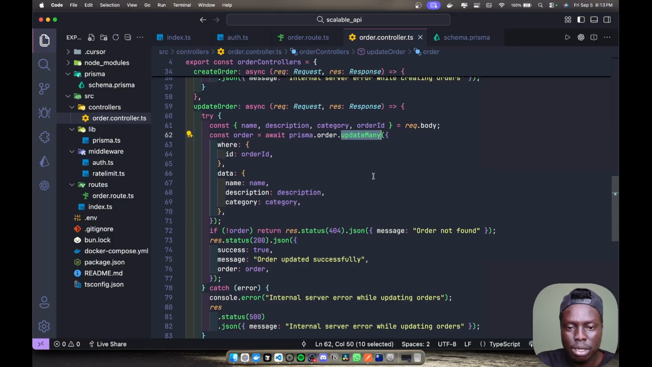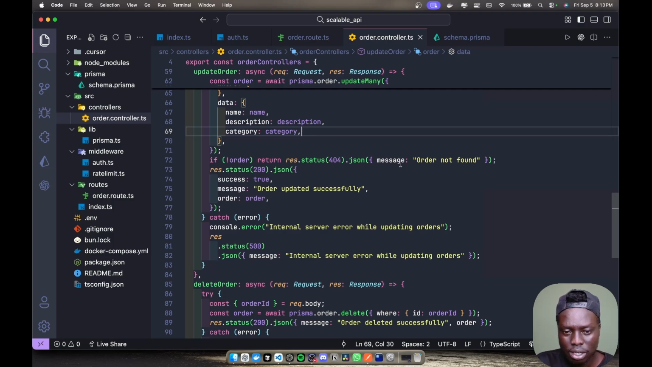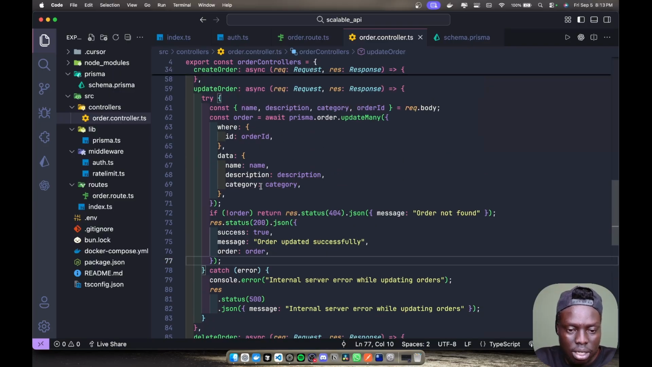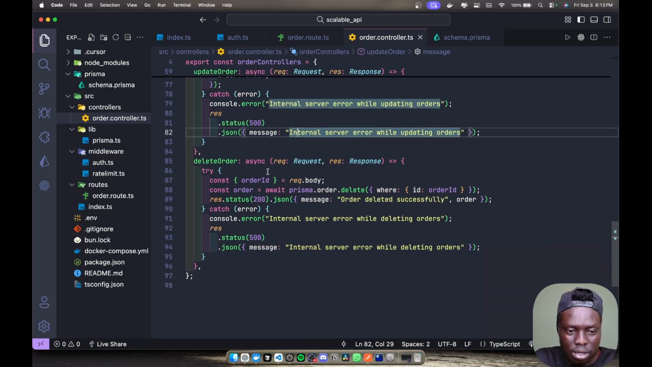Now this is update many. You can also have update, which means it will update only one. But here I just wanted to update all of them, that's why I put update many. Now if there's no order, return a status code of 404, order not found, because obviously if there's no order, what are you going to update? That means there's no order of that kind with the ID that you provided. Now here the internal server error will always be consistent between all of them.